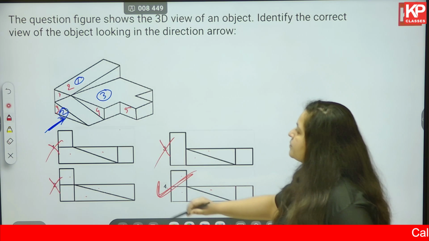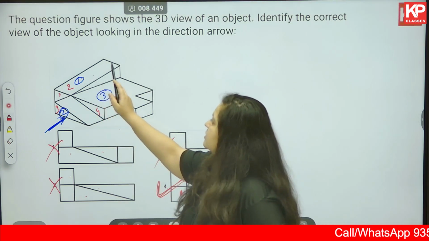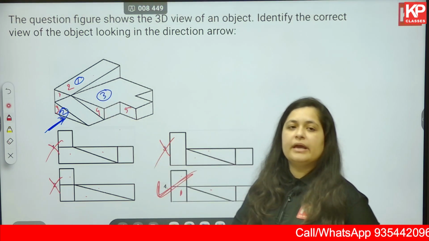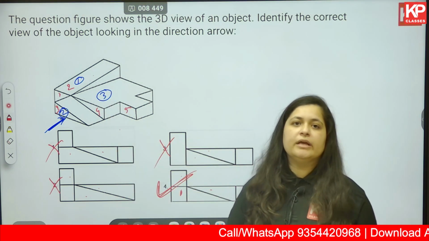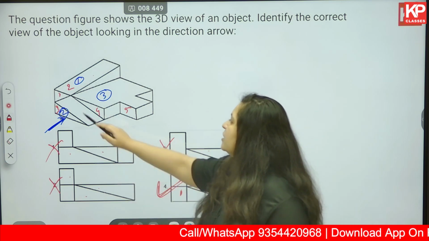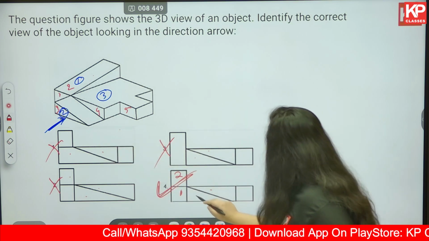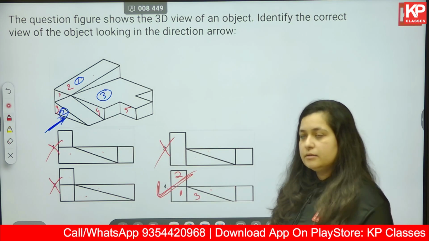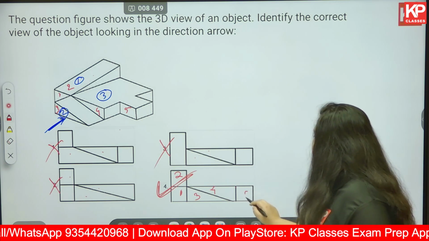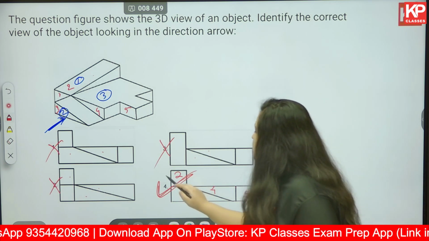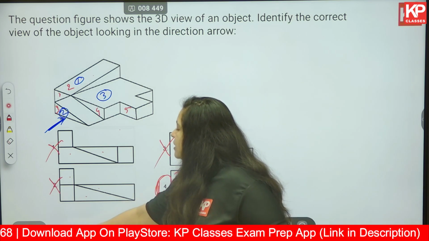Okay, first phase, you see something like this. This particular object number 1 will get converted, or when we view it from this one angle, just one 2D plane you will be able to see, which is this 2. Okay, so 1, this is 2, then this becomes 3, which is going to be a triangle. This is 4, which is going to be an inverted triangle, and then you have this 5, which is going to be a square. So double sure that option number 4 is correct in this case. Moving to the next question.